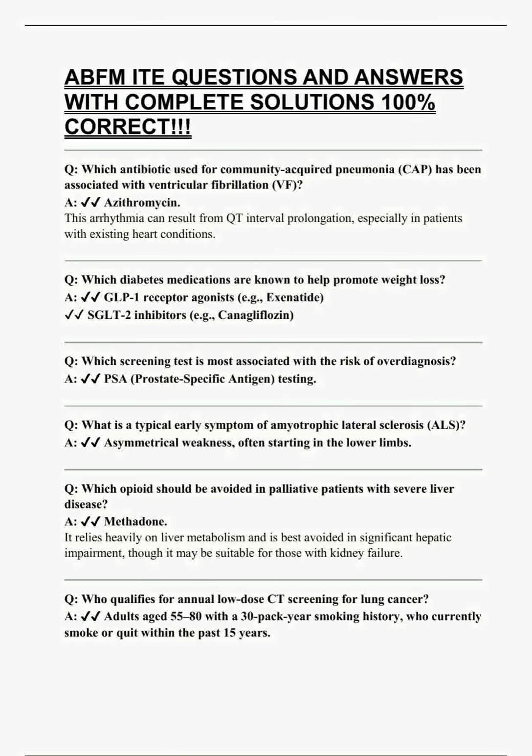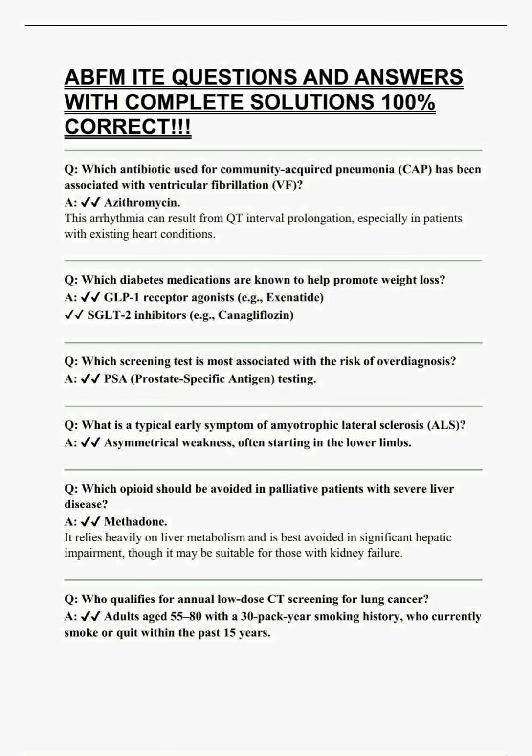Question: which screening test is most associated with the risk of overdiagnosis? Answer: PSA, prostate specific antigen testing. Question: what is a typical early symptom of amyotrophic lateral sclerosis, ALS? Answer: asymmetrical weakness, often starting in the lower limbs.